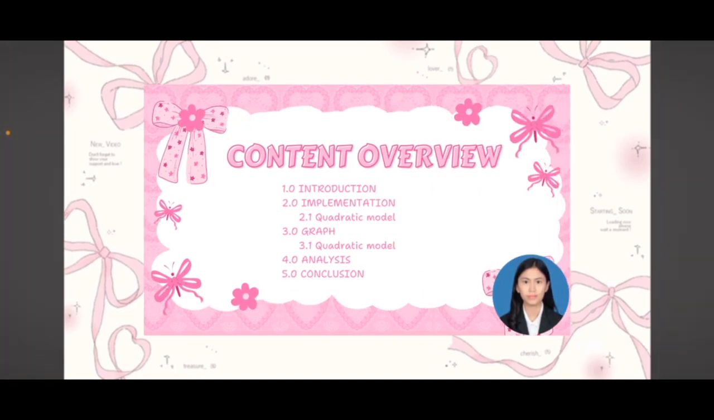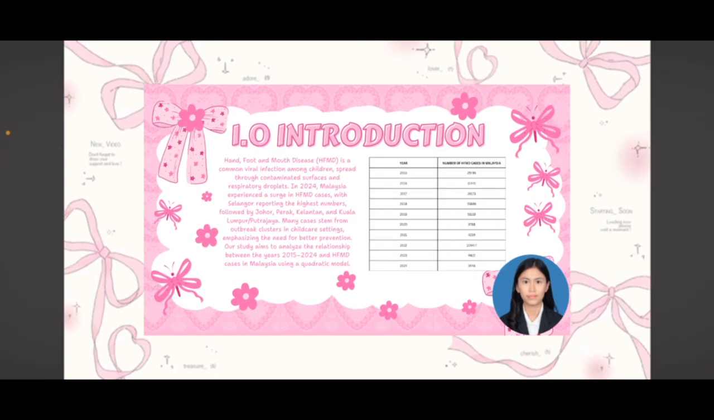So this is the content overview on what we are going to present in our slide. First we have the introduction, next we have implementation on the quadratic model, then we have the graph, which is the quadratic model as well, analysis, and also last but not least, we have the conclusion. So I will start the presentation for today.